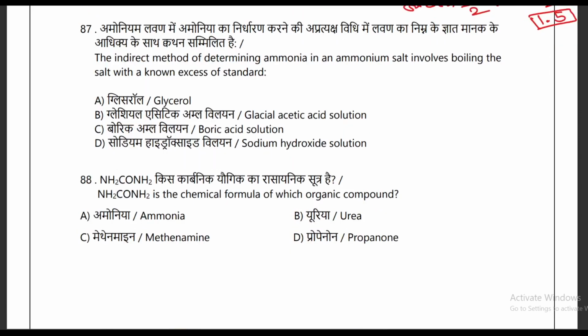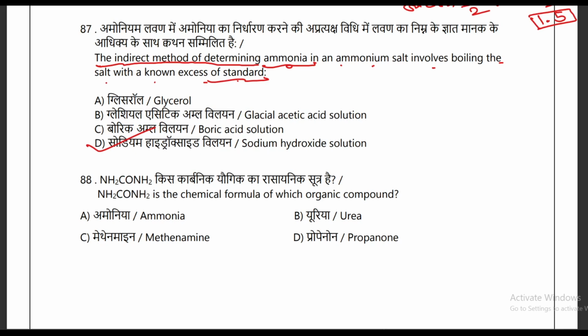In the next question, they are saying the indirect method of determining ammonia in an ammonium salt involves boiling the salt with an excess of standard. So in this case, they are providing you four options: glacial acetic acid solution, boric acid solution, sodium hydroxide solution. And out of the four options, your correct answer is D, that is sodium hydroxide solution.